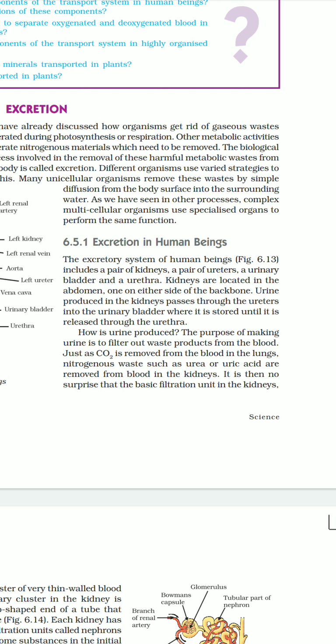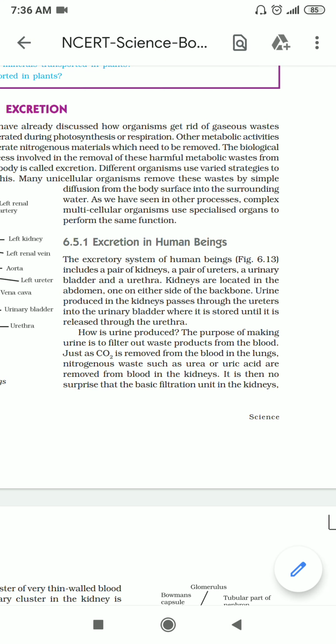So ammonia gets converted into urea with the help of liver, so that urea can remain in our body for at least 6 to 8 hours without any problem, because urea is non-toxic comparatively to ammonia. That is why. So the examples are mammals, adult amphibians, marine fishes, turtles.